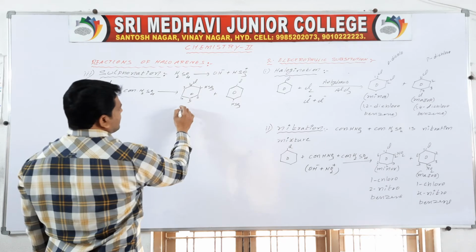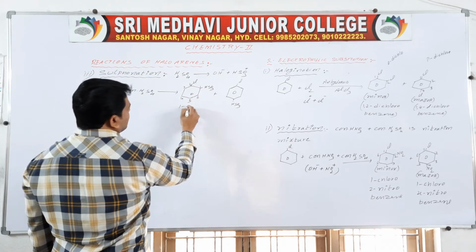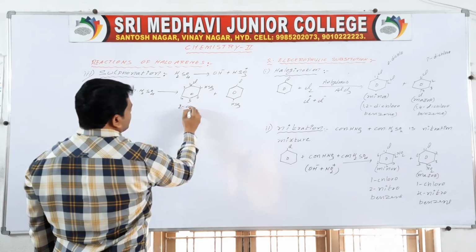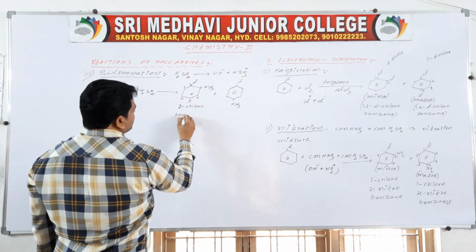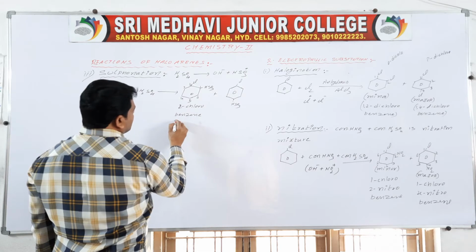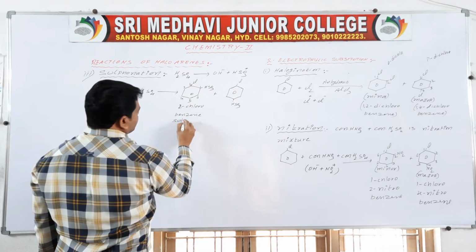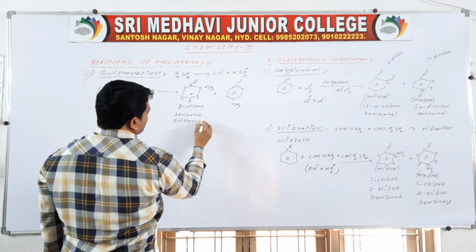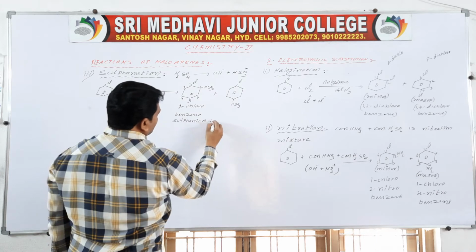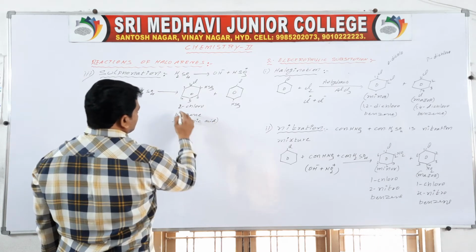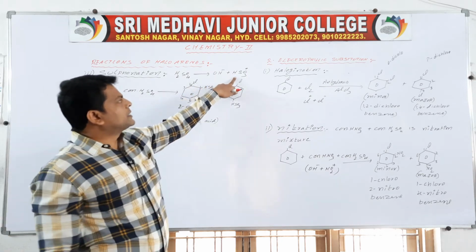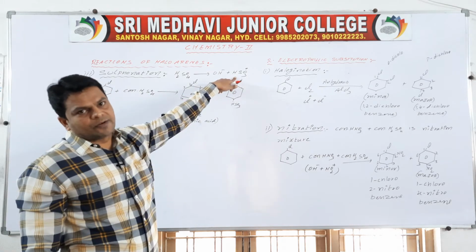It is nothing but 2-chlorobenzene sulfonic acid. Okay. This group is nothing but a sulfonic acid group.